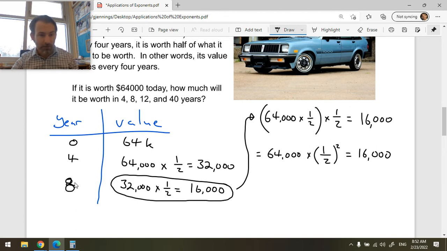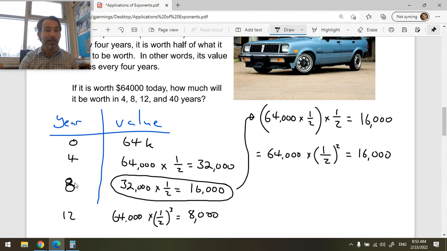Okay, this is the first time it halves its value. This is the second time it halves its value. And then we want to look at 12. Okay, 12 years, it will be another 4 years, it will halve its value again. So we will have $64,000, the initial cost, times 1/2 to the 3 equals, okay, well, it'll be half of that, 8,000.